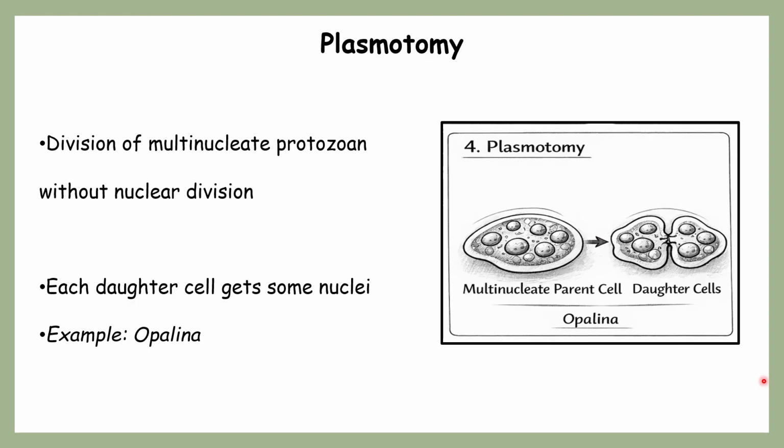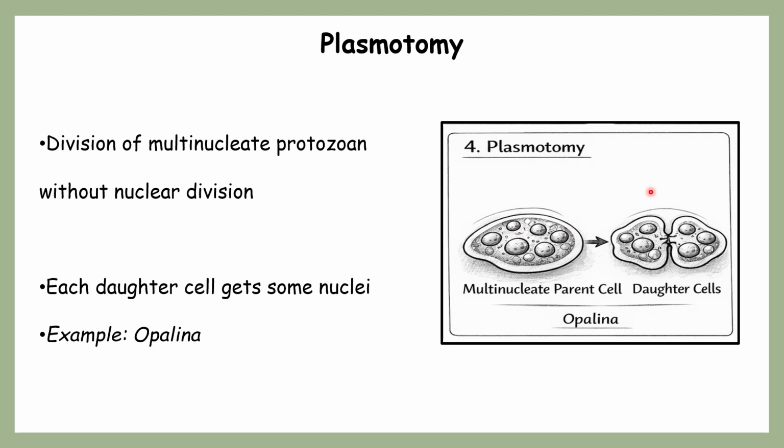After budding, one more type of asexual mode is plasmotomy. As part of plasmotomy, the protozoan exhibits a multinucleate condition. Multinucleate means the parent cell has more than two nuclei. Opalina is an example of this, where the parent cell already exhibits the multinucleate condition, where ultimately the division of the nucleus is going to happen.